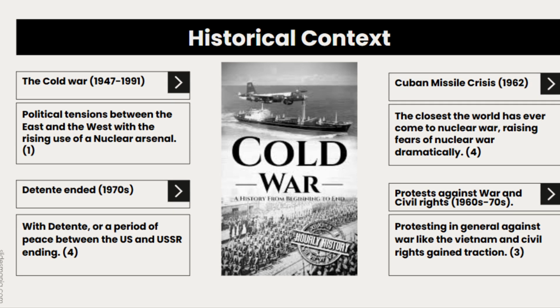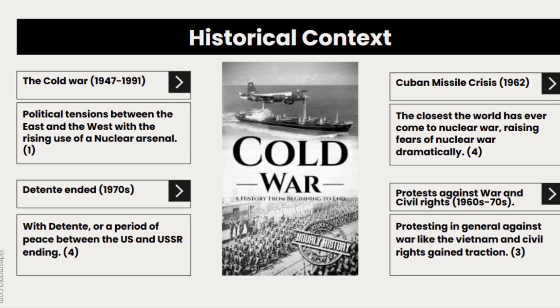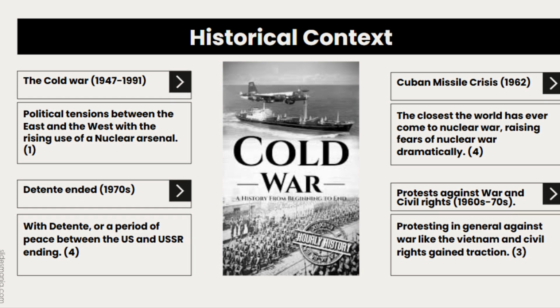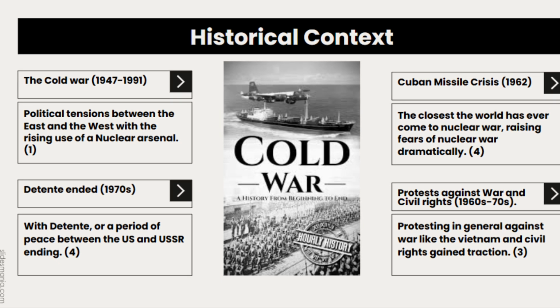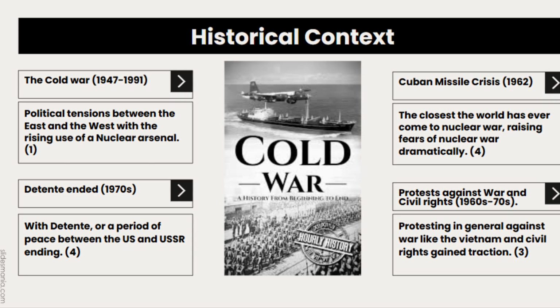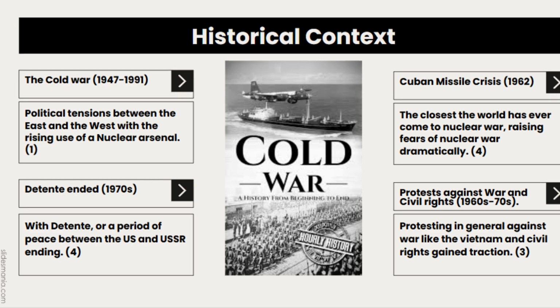Détente, also known as the era of peace between the U.S. and the USSR, also ended. This furthered overall global tensions. People also started protesting the proxy wars and advocating for peace in general.